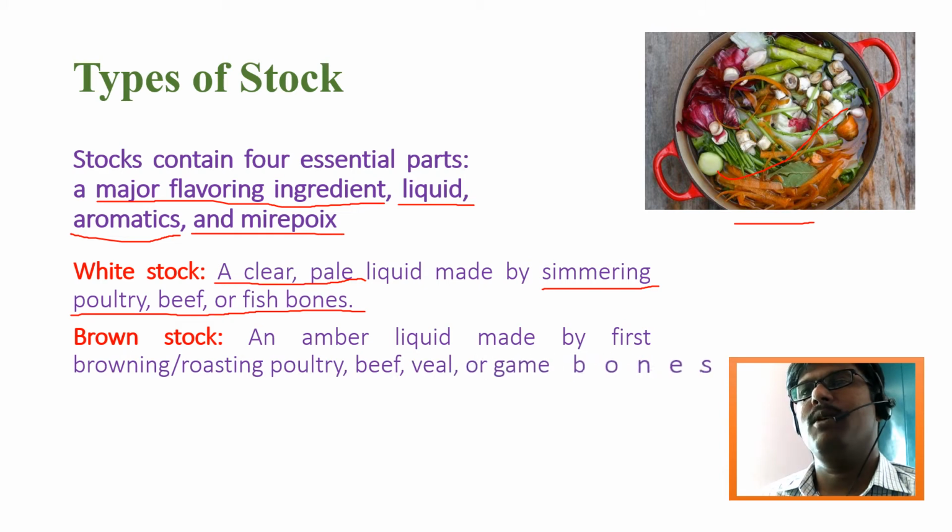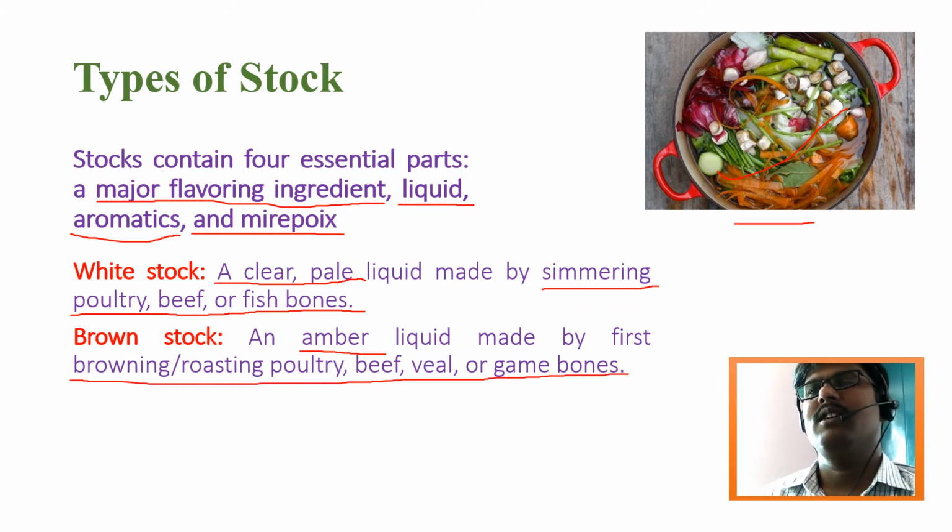After that, brown stock. The exact color of the brown stock is an amber color, so it is also known as amber stock or amber liquid. It is made by first browning or roasting the poultry, beef, veal or game bones. It is similar to the white stock. The only difference is we add a little bit of vegetable fat along with that, so we make it a little brown, a little roast. Once the ingredients get roasted, they create that burnt blonde color, which gives the brown or amber color to the stock. So that is known as the brown stock.